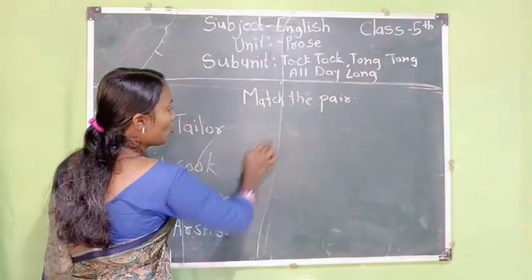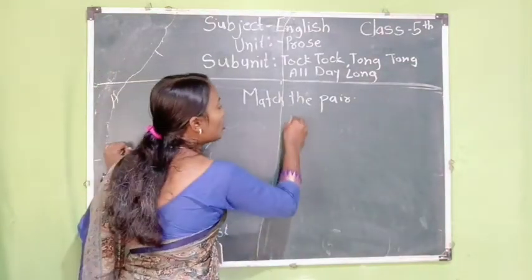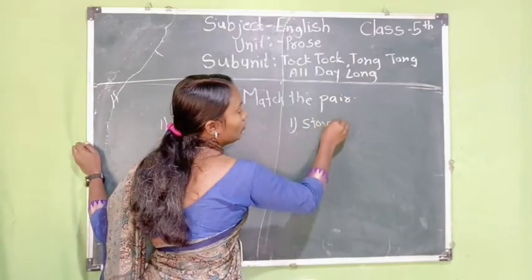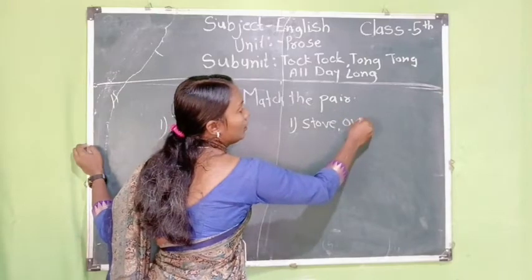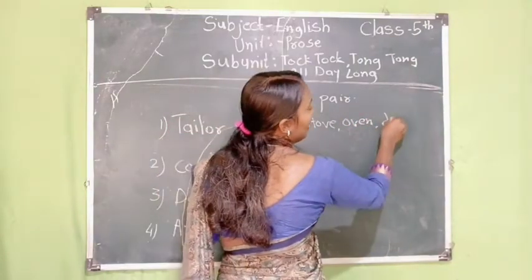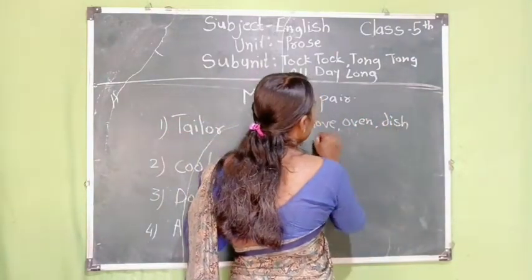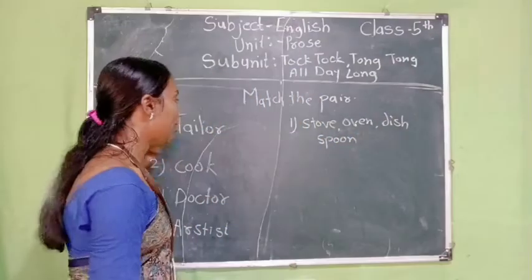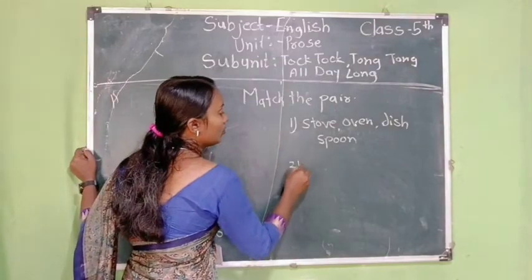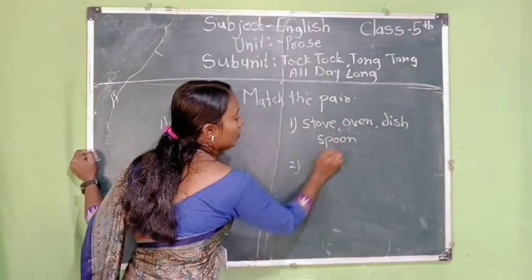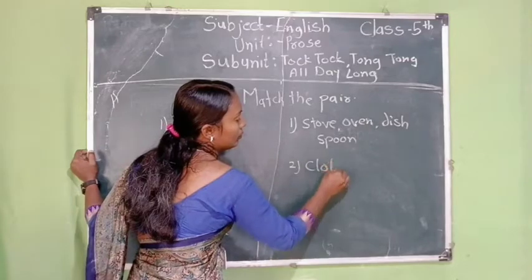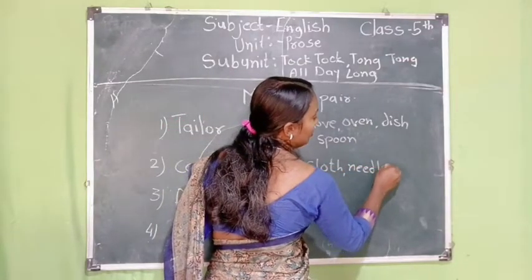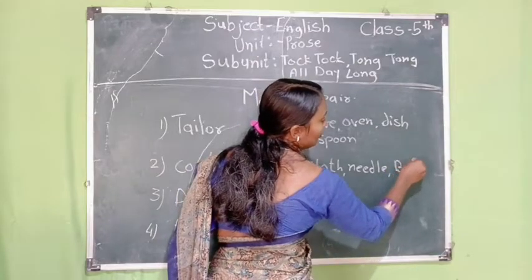So what does the cook use? He uses a stove, then oven, dish, spoon. Okay, you can match it. Number 2, here a cloth, then needle, then button.